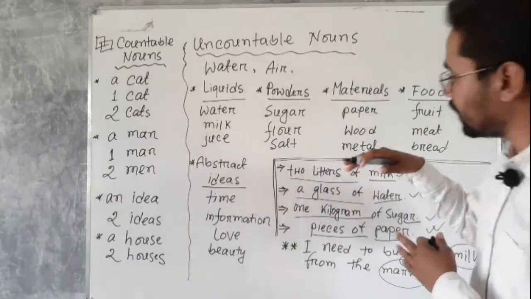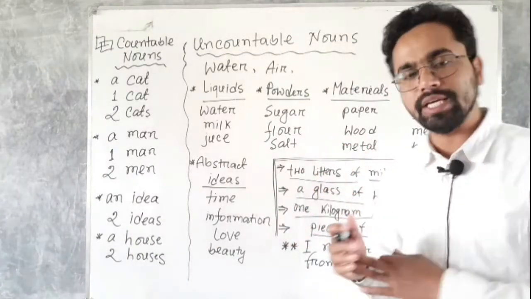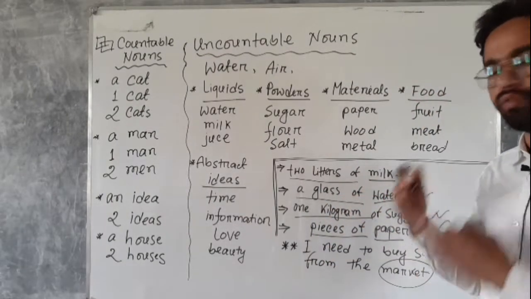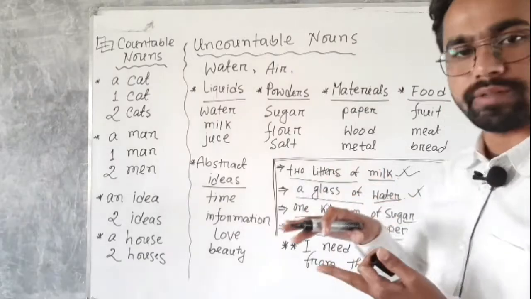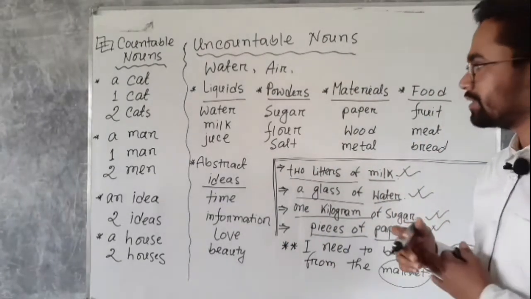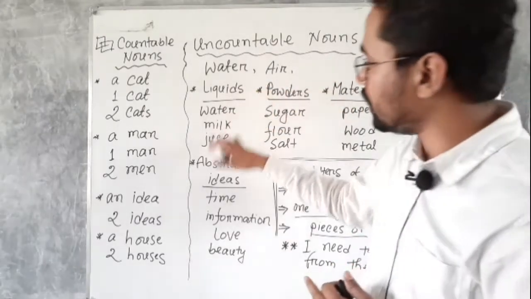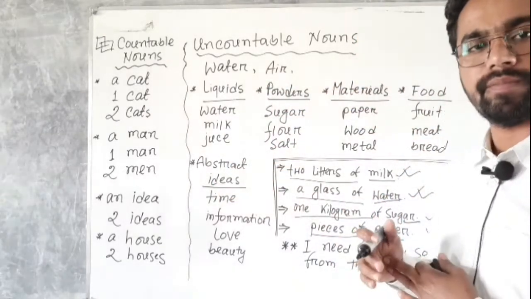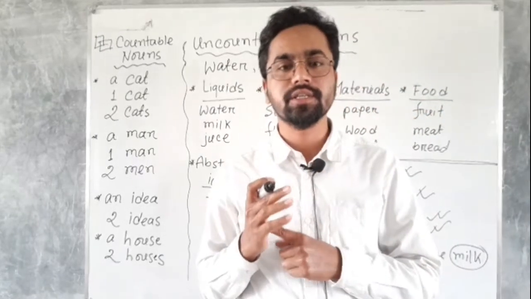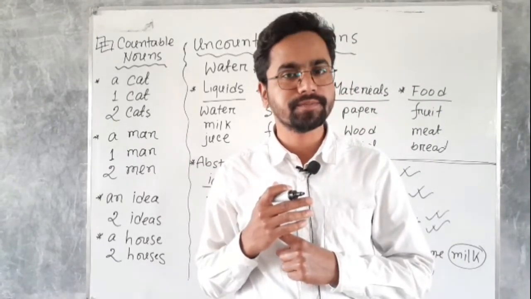By putting these before the uncountable noun, I want to make a measure of the uncountable nouns. So, these all are uncountable nouns. I think I have been able to make a sense about uncountable nouns.